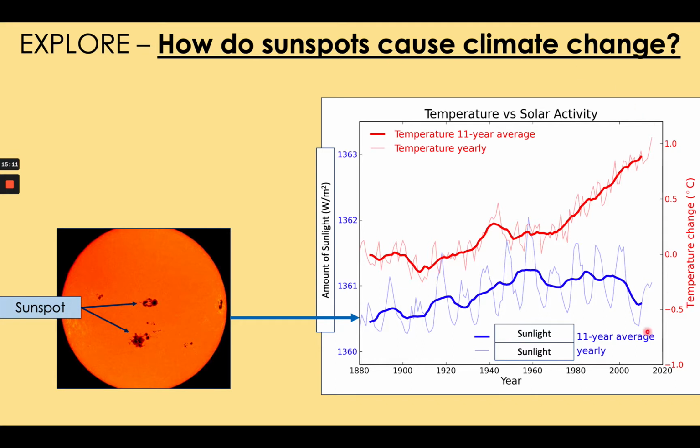Here's a graph showing the temperature on Earth and the sun's energy being released since 1880. The blue line shows you that the amount of sunspots has increased and decreased roughly every 11 years over the last 140 years. And as you can see, the temperature on Earth has very closely matched the amount of sunspots. And so we can see that the changes in the sunspots over these 11-year cycles affect Earth's climate.